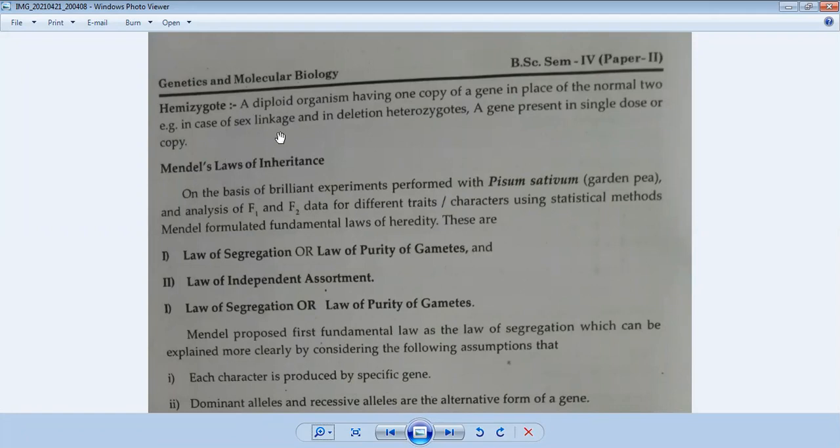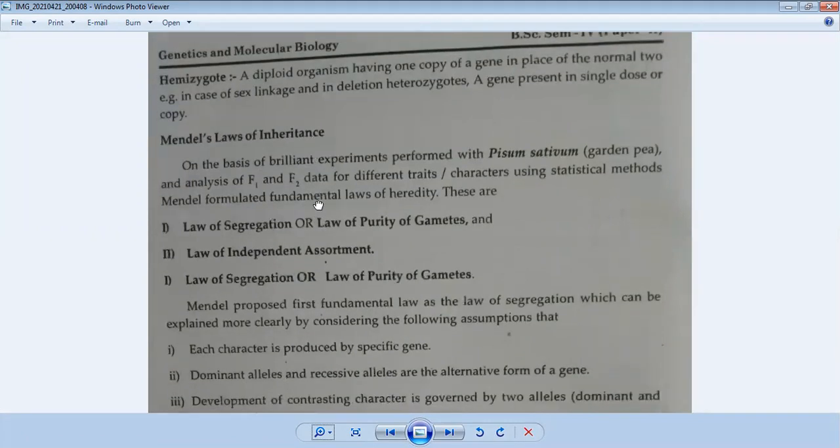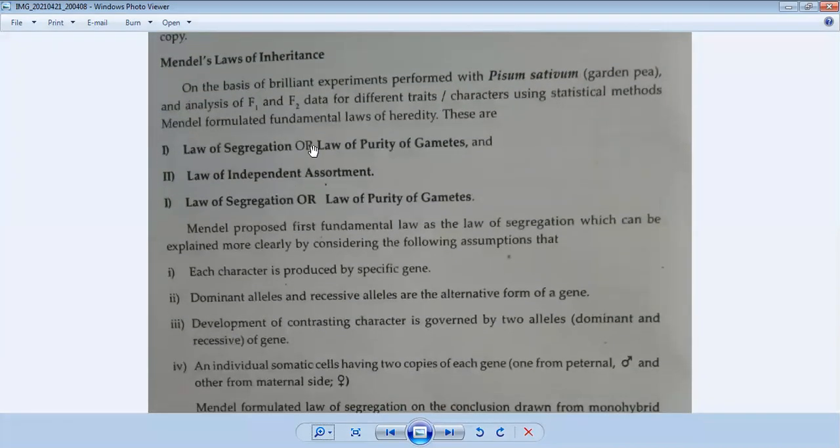For example, in case of sex linkage and in deletion heterozygous, a gene present in a single dose or copy. Now Mendel's laws of inheritance. Let's talk about Mendel's laws of inheritance. After performing his experiments, Mendel gave three important laws. Here they explain only two important laws: the law of segregation, or law of purity of gametes, and the second one is the law of independent assortment.